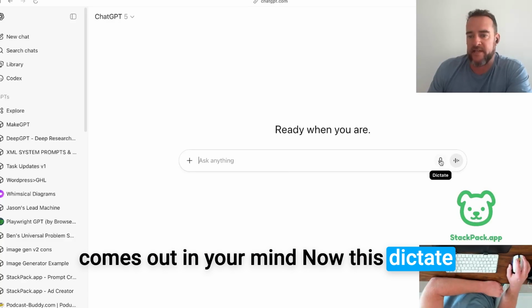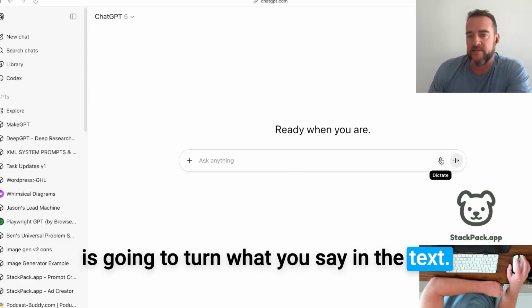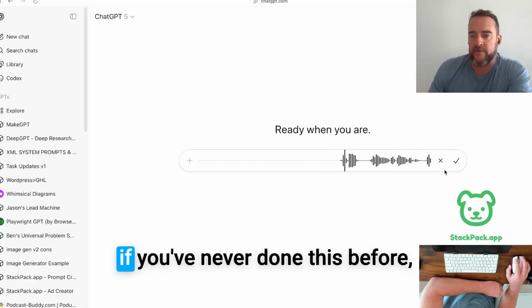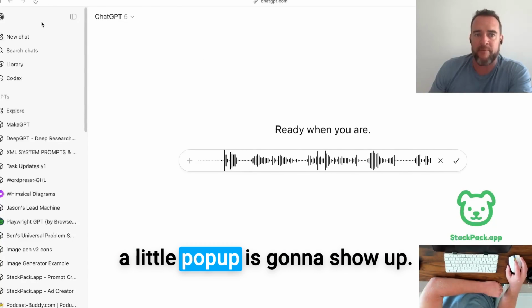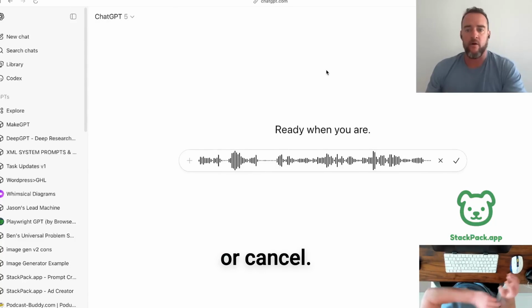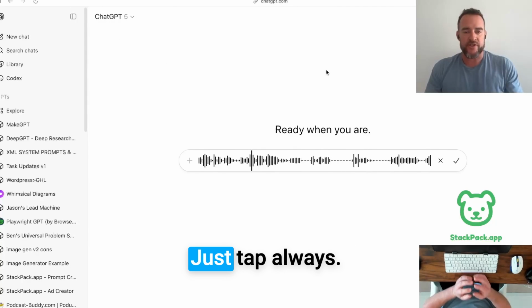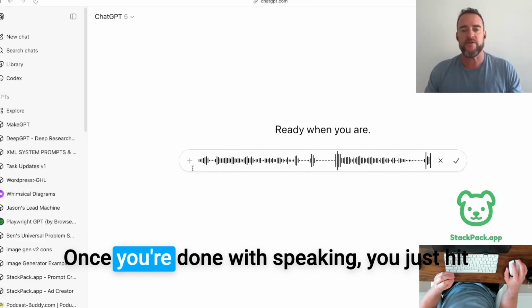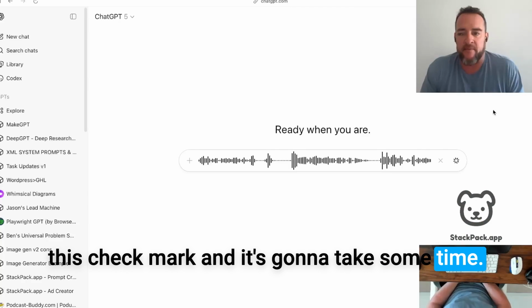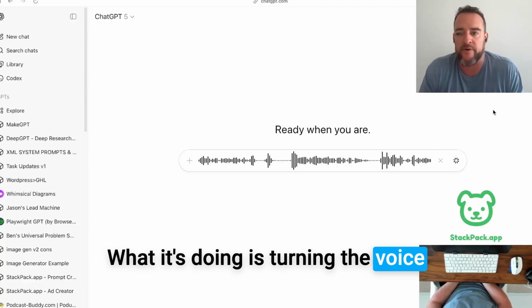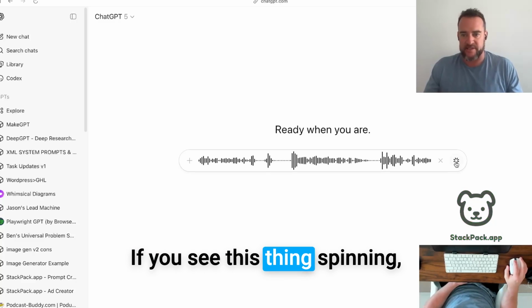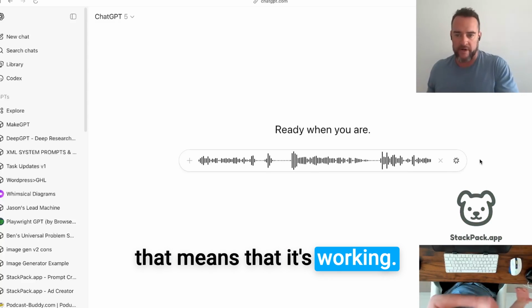Now, this dictate is going to turn what you say into text. So when I click this, you're going to see this audio come through. If you've never done this before, a little pop-up's going to show up. It's going to say, do we give this permission? One time, always, or cancel. Just tap always. Once you're done with speaking, you just hit this check mark, and it's going to take some time. What it's doing is turning the voice track into text. So it is not immediate. If you see this thing spinning, that means that it's working.